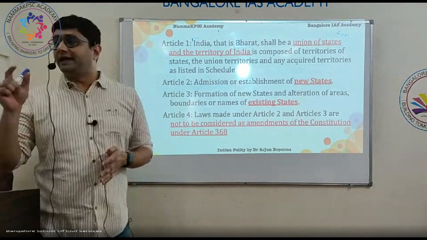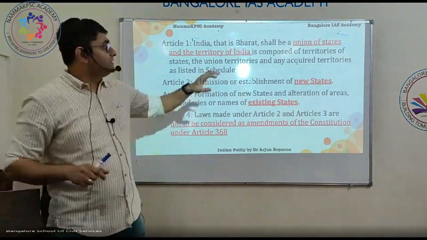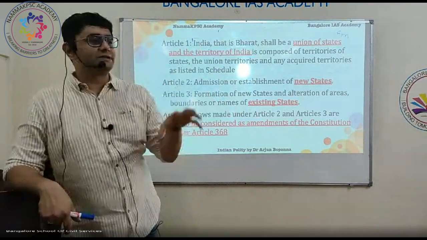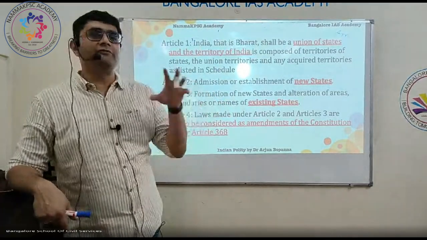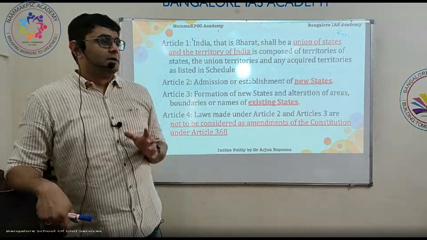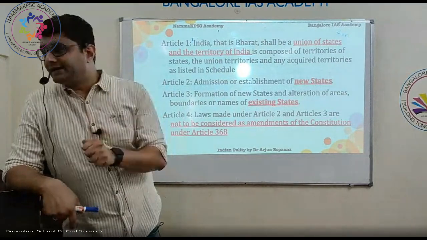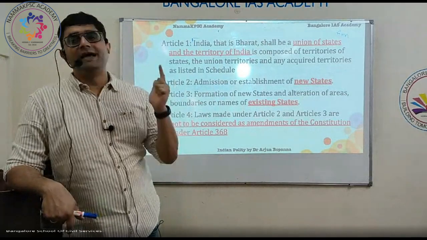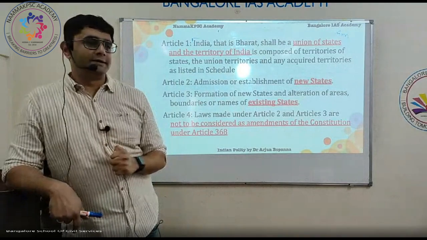Why are only states included? Because states enjoy a federal relationship with the center. When we say territory of India, it includes the states, the union territories and acquired territories.